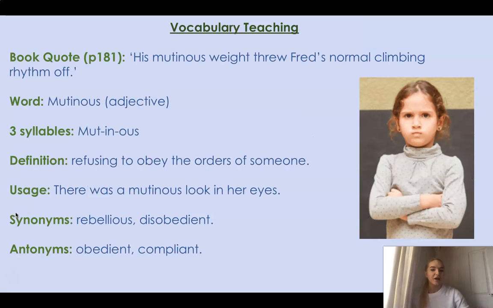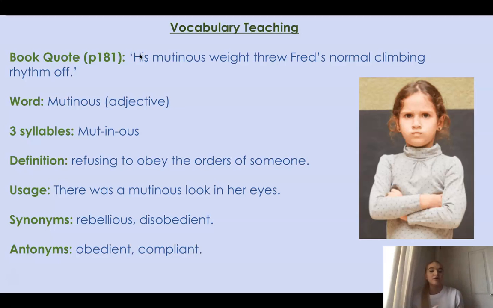Super job. So one of the words today comes from the quote, "his mutinous weight threw Fred's normal climbing rhythm off." The word is mutinous. It's an adjective. It has 3 syllables, mu-ti-nous, and it means when you refuse to obey the orders of someone. So you can see here that his mutinous weight is throwing Fred's normal climbing rhythm off. Whose weight is it? Who is the other he in the story? Max. So Max obviously is refusing to obey someone, so his weight is the refusal.